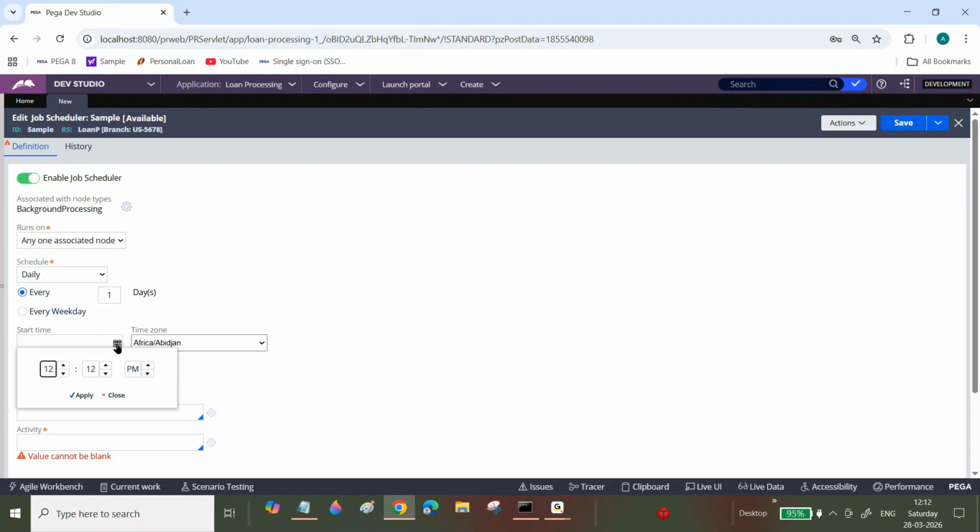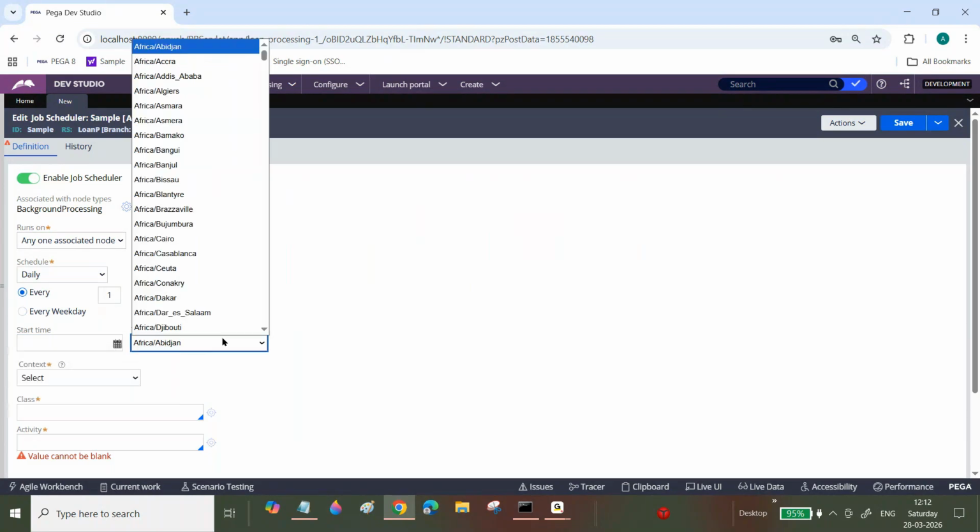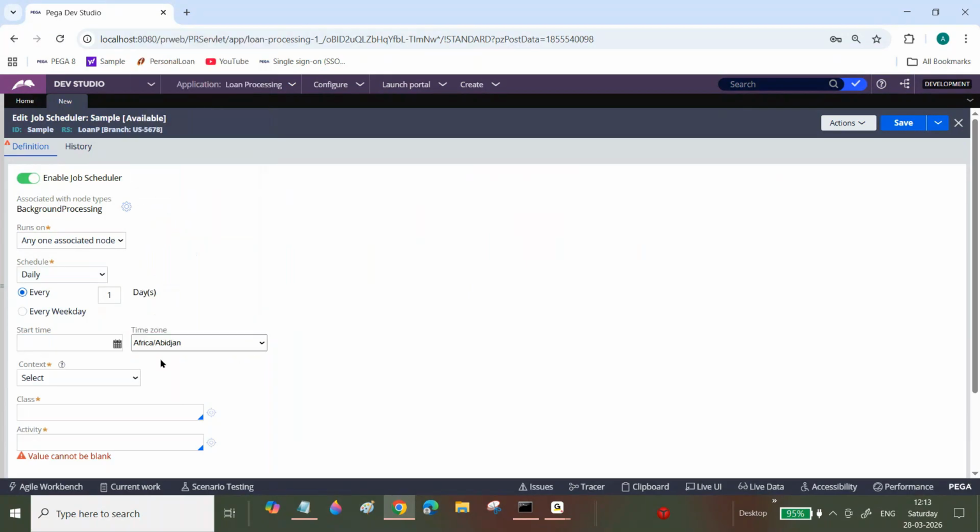Every day at 4 a.m., every day at 3 a.m., every day at 6 a.m., every day at 10 a.m. Now you want to run your job scheduler activity, then you can specify the hours, minutes, and time, PM or else AM. After that, time zone. It depends. Now your client belongs to UK or Netherlands or Switzerland or USA, Japan, Germany. You need to select that particular time zone and then you can specify.